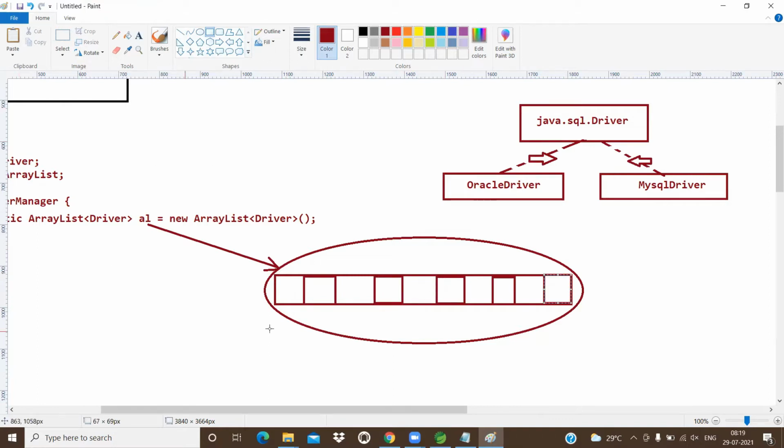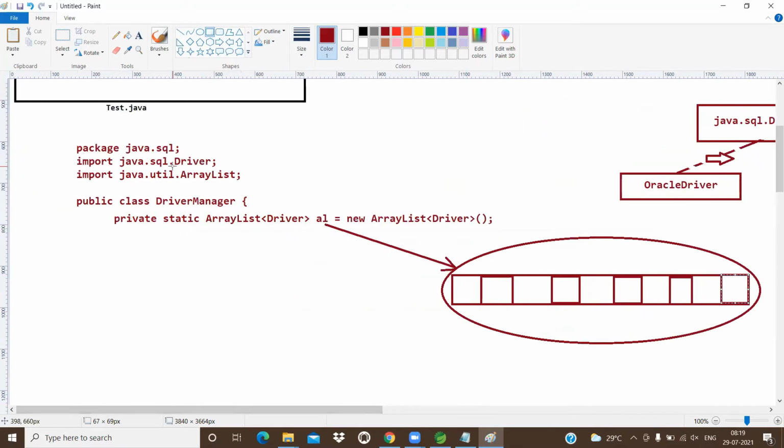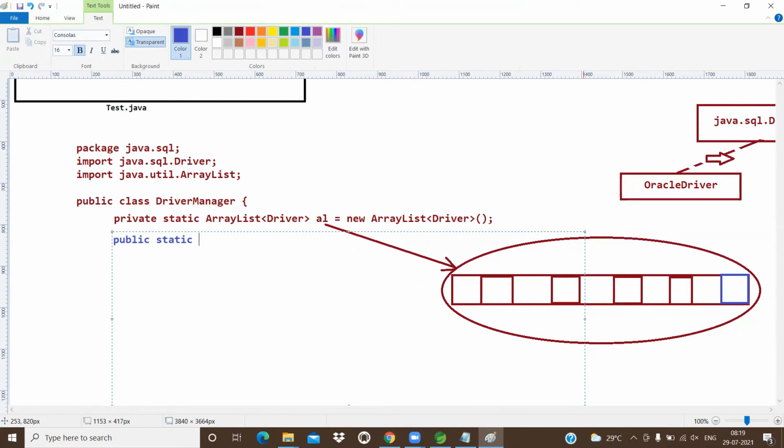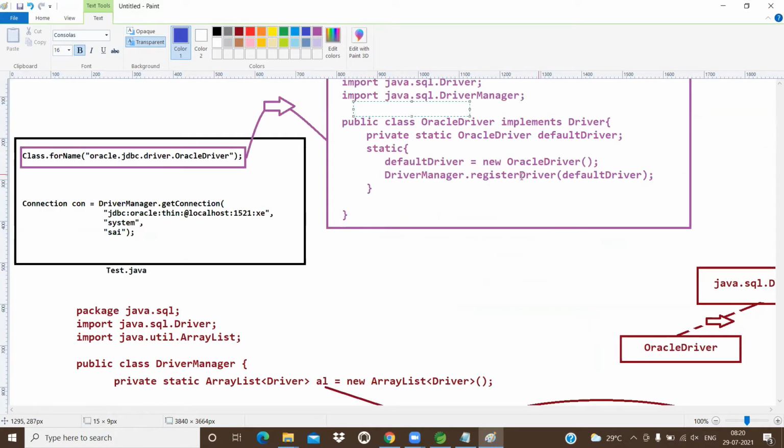Yes, this is pointing. Okay, now see the story. Now what I'm writing, DriverManager.getConnection, the method should be what? Public static. The getConnection method will return a Connection object. So before that, will you please observe, guys? Creating an object, Oracle driver creating an object.